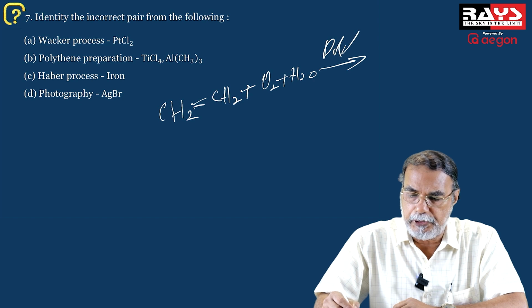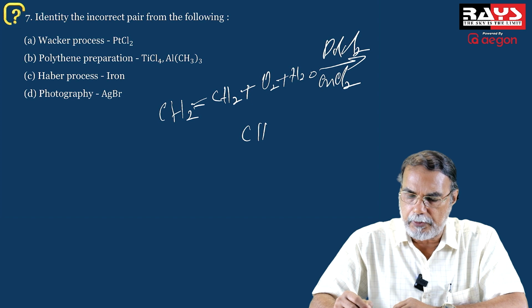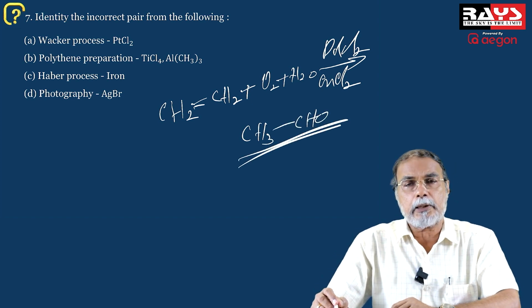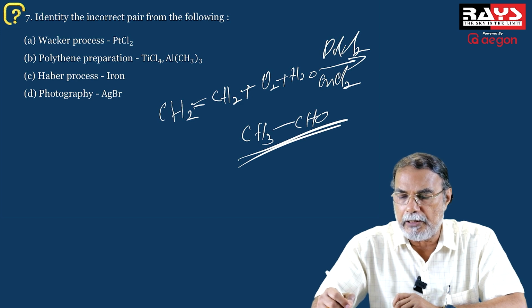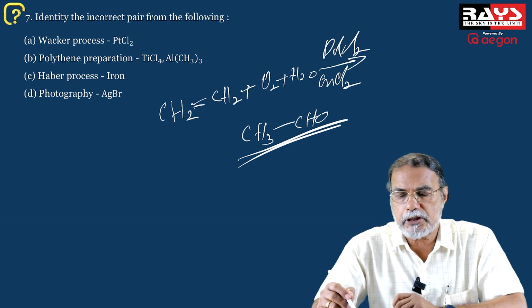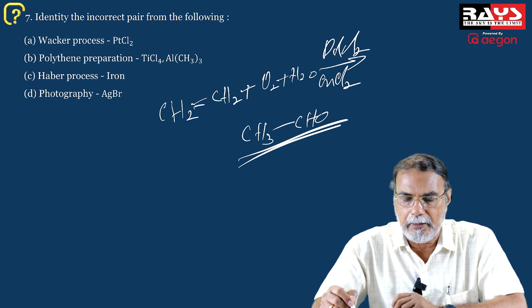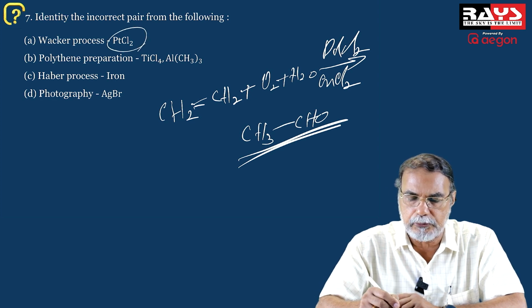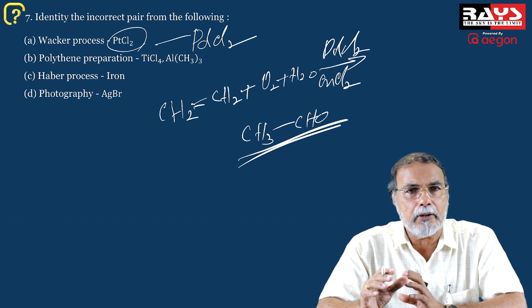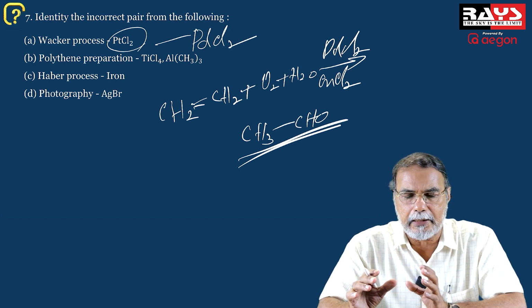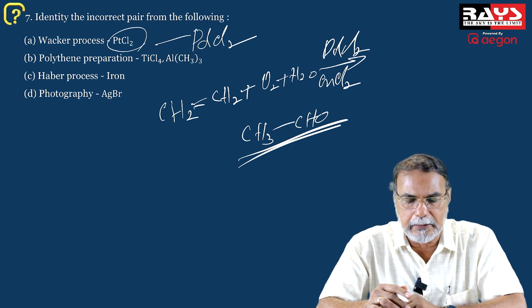The catalyst is PdCl2 in presence of some CuCl2, and the product formed is CH3CHO. A method of preparing aldehydes, carbonyl compounds starting with alkenes by reaction with oxygen in the presence of the catalyst palladium chloride, PdCl2, supported by a little bit of copper chloride. So that is actually the incorrect pair in the given list.